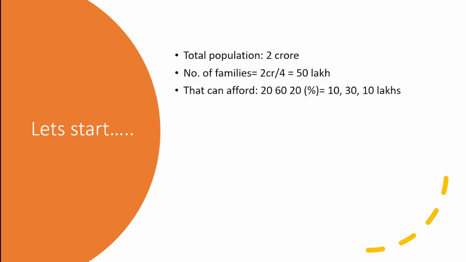After this, we can split them into their wealth and well-being. So according to this slide, 20% of the families are rich, 60% of the families are middle class, and 20% of the families are not so rich. If we convert the percentages into numbers, we get that 10 lakh families are the upper class, 30 lakh families are the middle class, and 10 lakh families are the lower class.